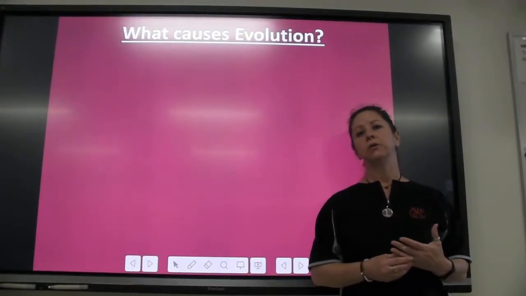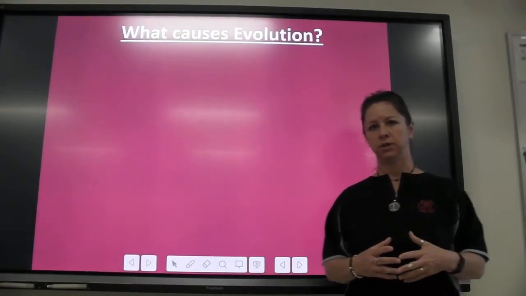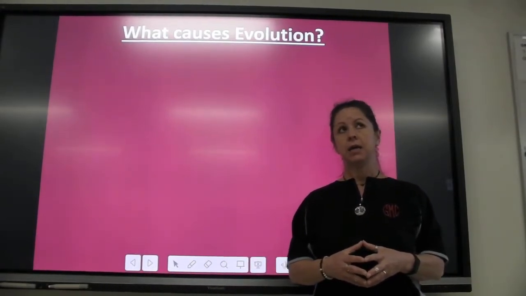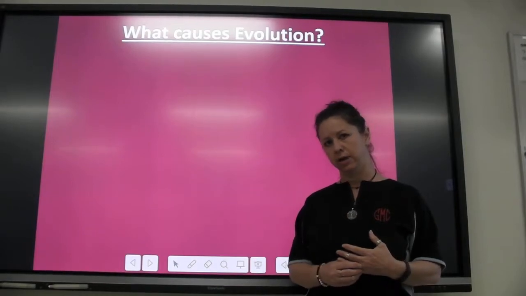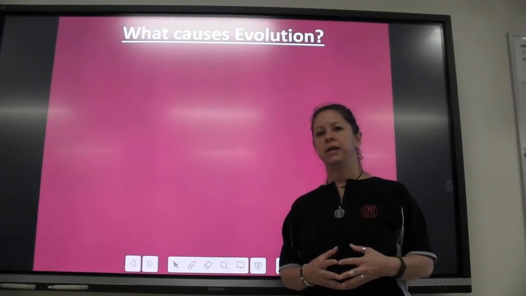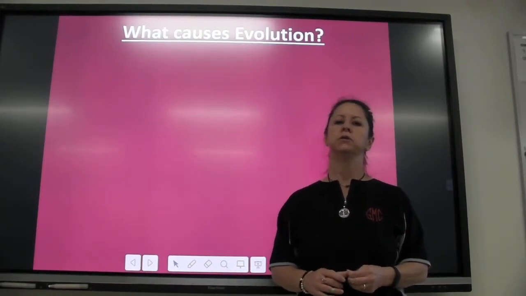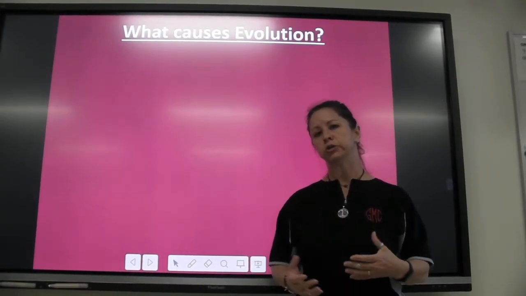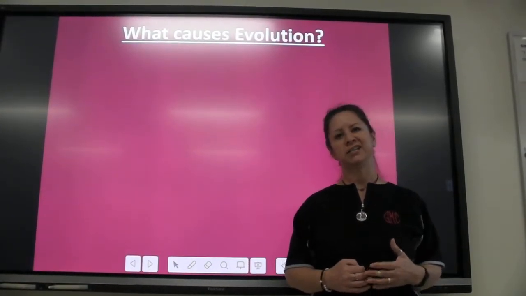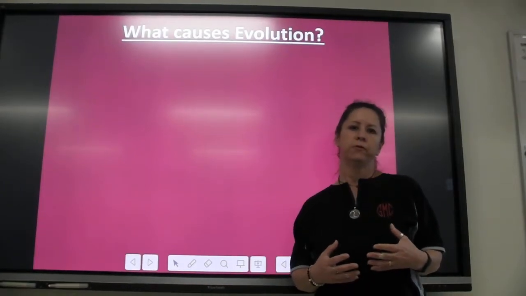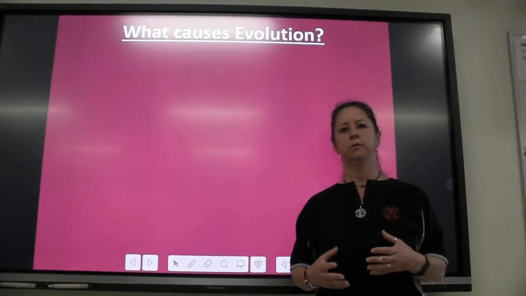What we're going to start talking about today is how organisms can change over time. And the best theory, the theory that is the most accepted theory for evolution, is Darwin's theory of evolution by natural selection. Right? Charles Darwin was a scientist who sailed around the world, and as he sailed around the world, he gathered information from all over the planet about organisms and how they were different.